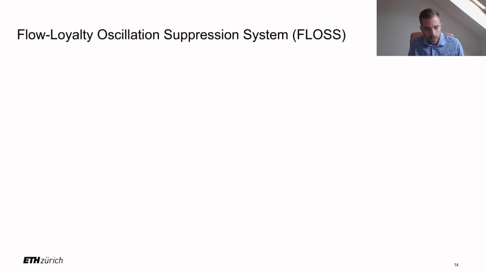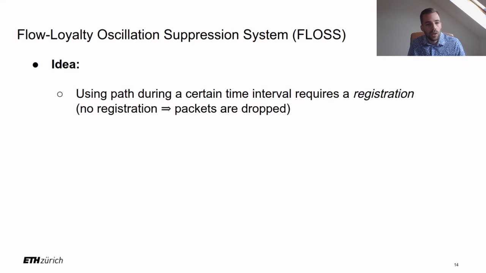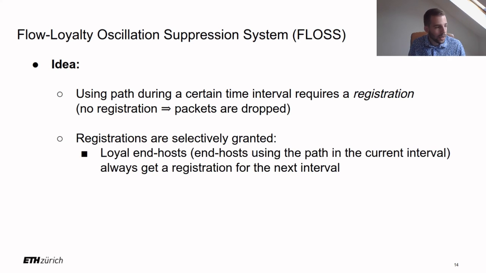The FLOSS mechanism proceeds in intervals and is based on registrations. So in order to use a path, an end host must have a registration for that path for a given time interval. If an end host uses a path in an interval without having a registration, its packets would be dropped. The key is that registrations are only selectively granted. So loyal end hosts that have already been using a path may always use it again. So they can always obtain a registration for the next interval too.